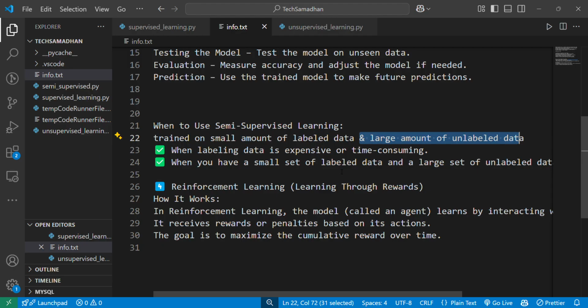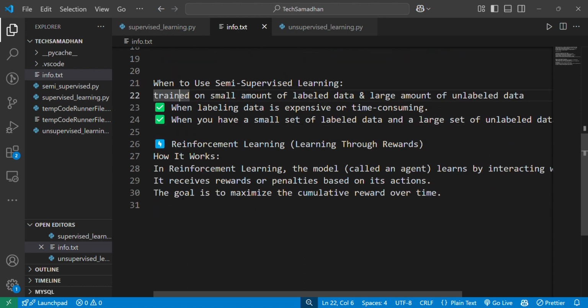So this is one example. A real world example is Google Photos face grouping. It will ask us for the name of a person, and that is a label, so a small amount, and from the big unlabeled data it will try to find matches. So it will try to generalize from the small amount of labeled data. We use semi-supervised learning when labeling data is expensive or time consuming, and when you have a small set of labeled data and a large set of unlabeled data.